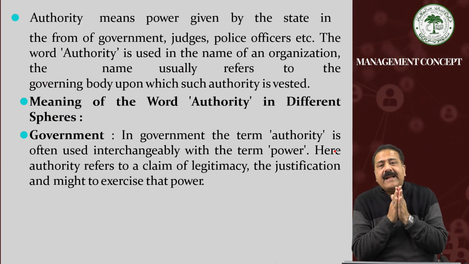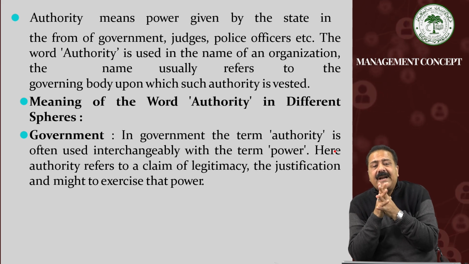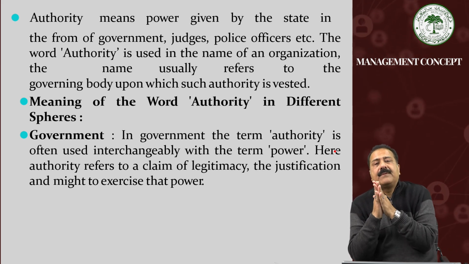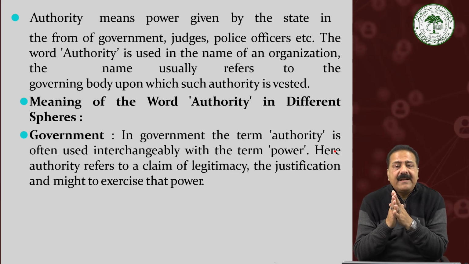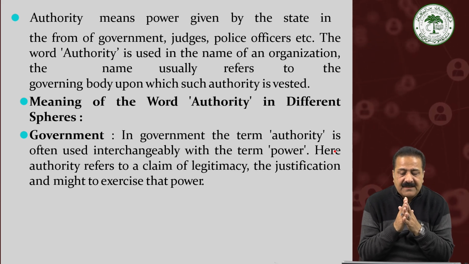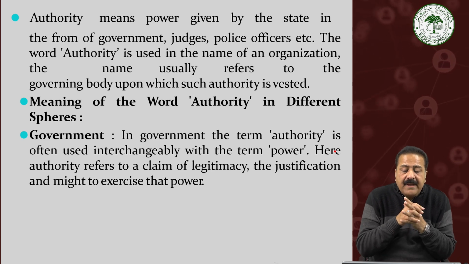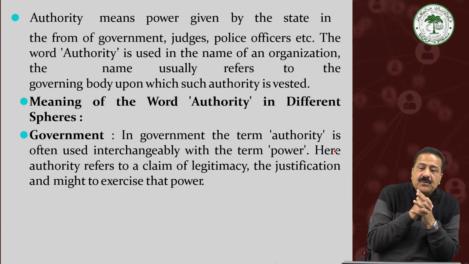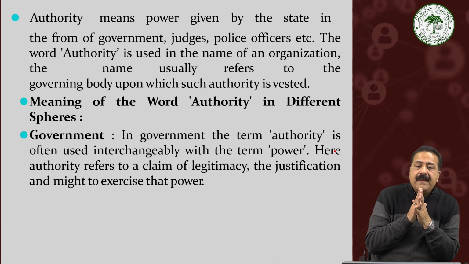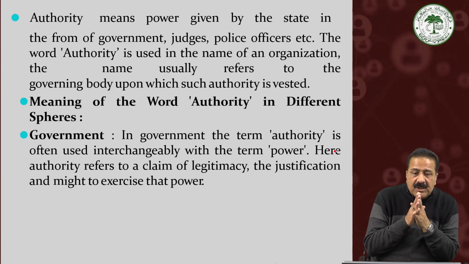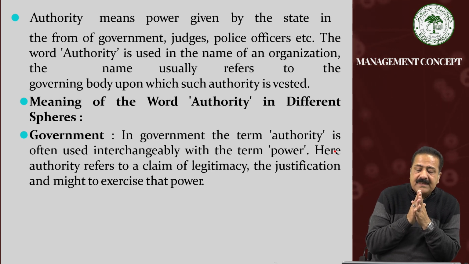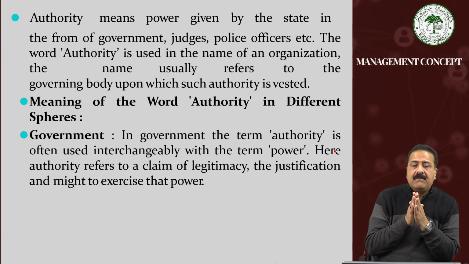Authority now, students, in the light of this brief conceptual clarity, simply means the power given by the state in the form of the government, judges, police officer, etc. The word authority is used in the name of an organization. The name usually refers to the governing body upon which such authority is vested.